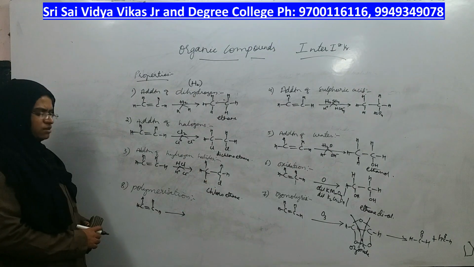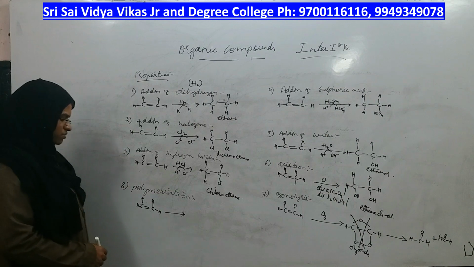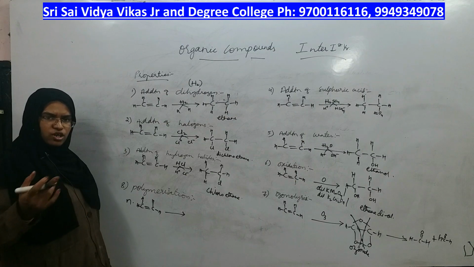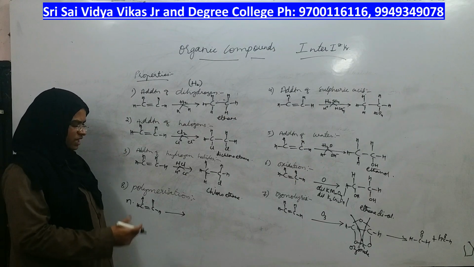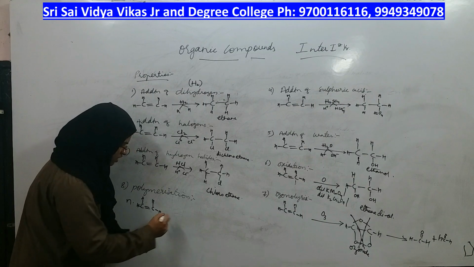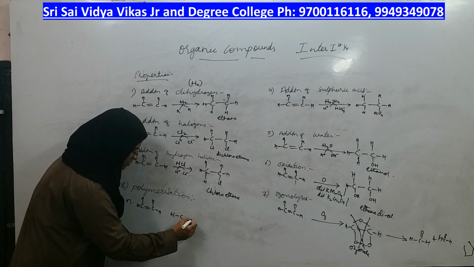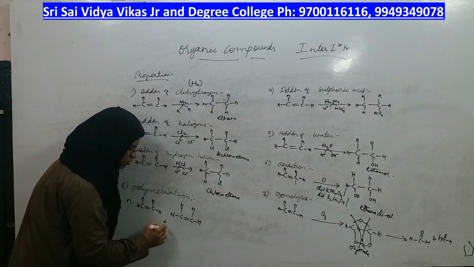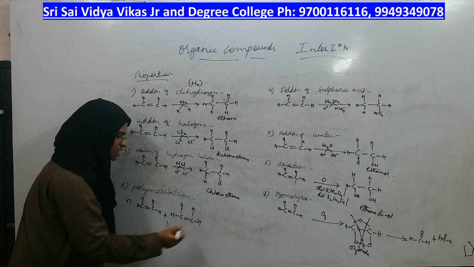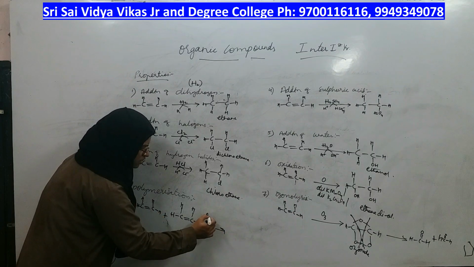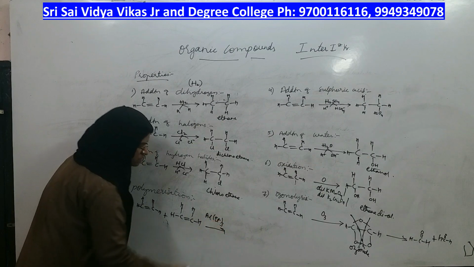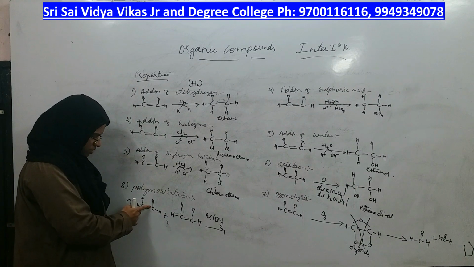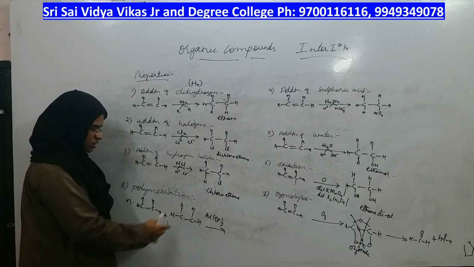Okay. Now the last one is polymerization. Polymerization means if you take n number of alkenes, not 1, not 2, not 3, n number of alkenes side by side. To show the reaction, what I will do? I will take exactly the same alkene one more time. I am writing only 2 times, but n numbers will be present side by side. In the presence of triethyl aluminium as a reagent or a catalyst, what happens is this double bond breaks and this double bond breaks.